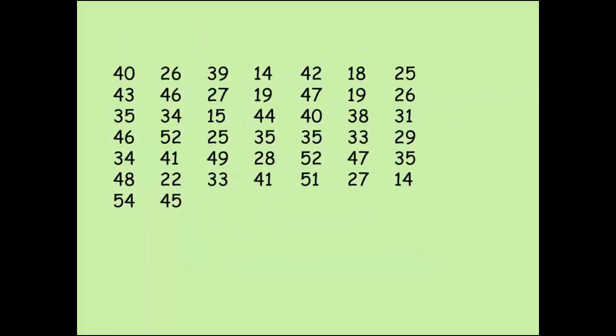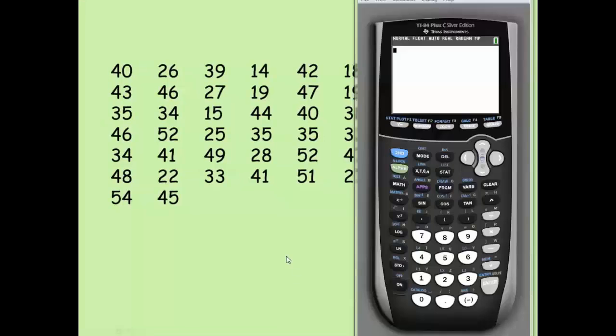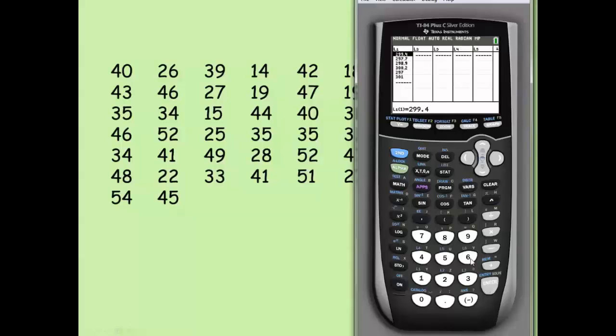Okay, so before we go any further, let's take a minute and actually just type in these numbers into our calculator and get a good sense as to what's happening with it. Okay, so we're going to enter in these numbers. So we want to go to Stat Edit. We want to go to List 1. So I've actually got something still in there, so let me delete that out. And I'm just going to type in all of these numbers.